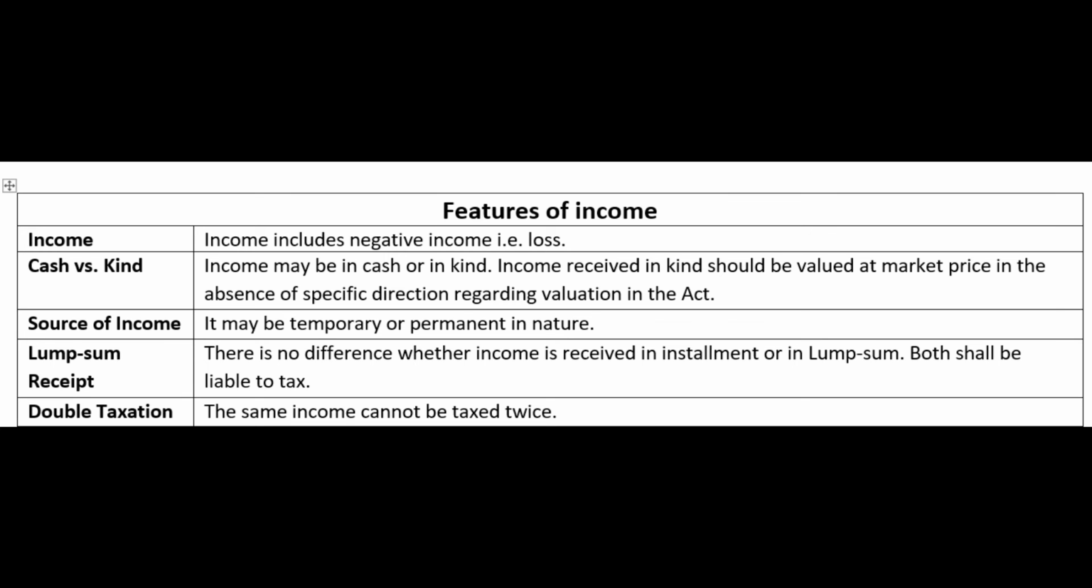Is there any such rule? The answer is no. Income may be in cash or may be in kind also. Income received in kind should be valued at market price in the absence of specific direction regarding the valuation in the act. So if somebody receives any benefit from another person, he is not receiving any cash or money. He is receiving some benefit from another person which is in kind. That is also possible to be considered as income.